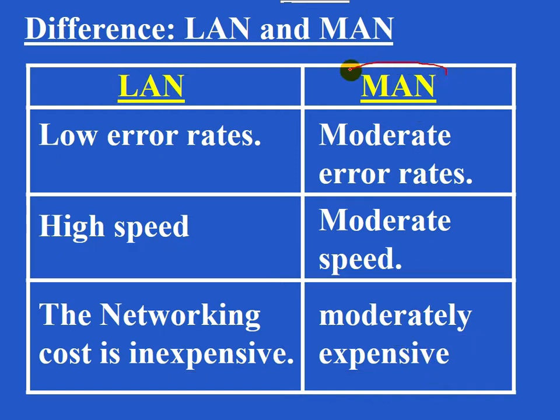Because MAN means several local area networks and individual computers within a city connected together, isn't it? So here we make use of inexpensive devices like switch, but multiple switches are required. So we can say moderately expensive, whereas this is comparatively inexpensive.